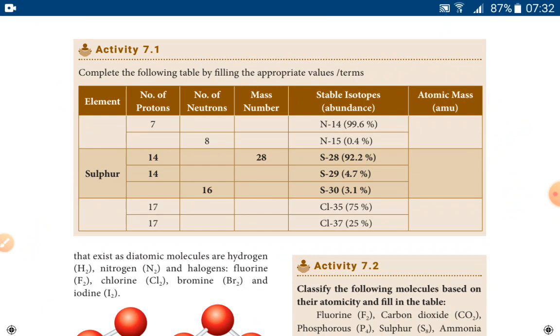The number of protons for the third isotopic form is not given, but here S30 is given. Here the number of neutrons is 16. So protons also 14. So the mass number is